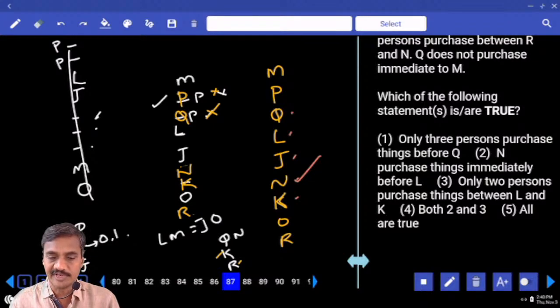N purchase things immediately before L, that's again false. And only 2 persons between L and K. Now between L and K, there are only 2 people, definitely true, choice 3, 87.